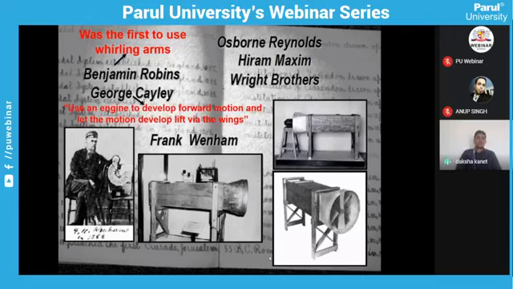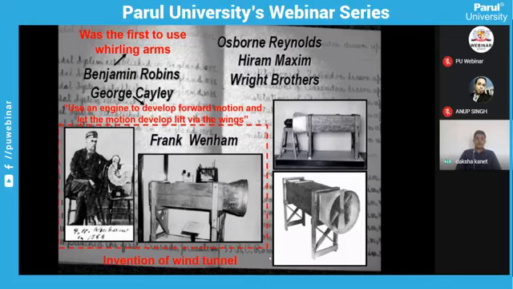Benjamin Robins was the first to use the whirling arm to create velocity, which was the first step in developing the wind tunnel. George Cayley developed the mechanism to create lift via wings, and Frank Wenham invented the wind tunnel and started the field called experimental aerodynamics.